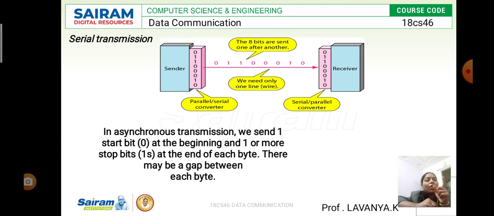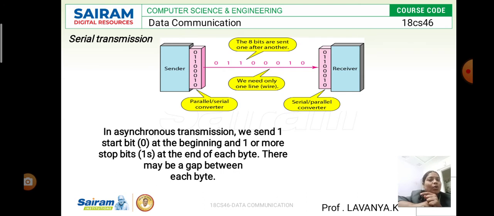Because they have already established the communication link, it is only one transmission link from sender to receiver. We have only one transmission medium, so that we can send the data one by one. This is the possibility in serial transmission.